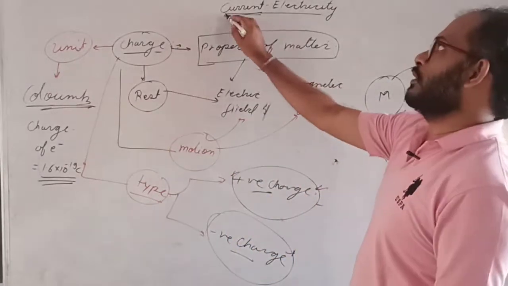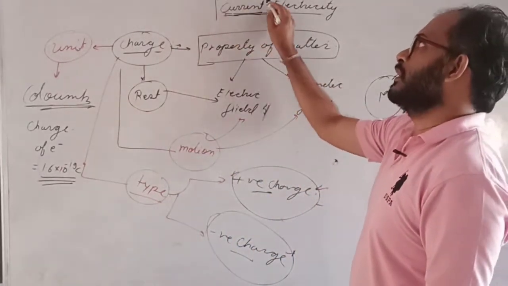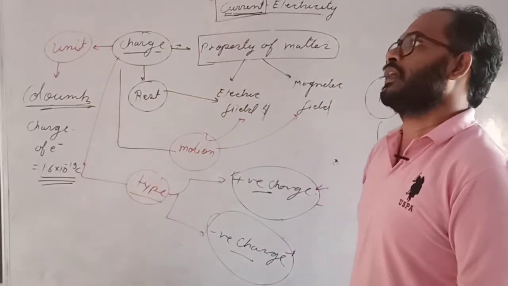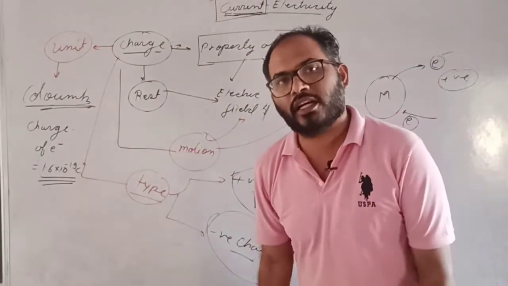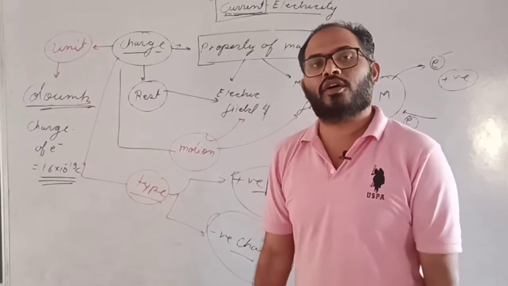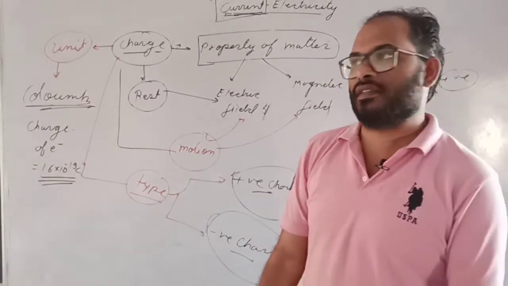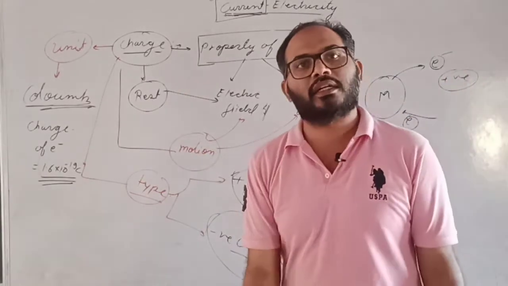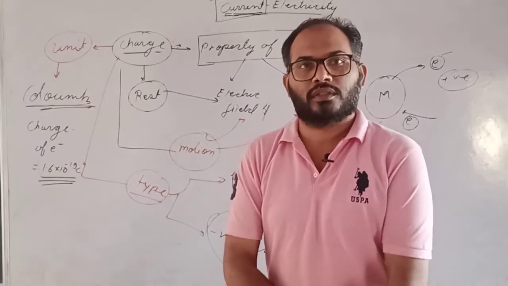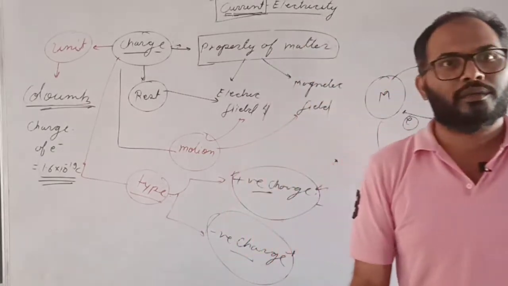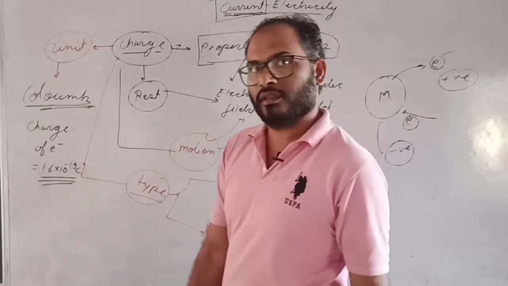We have discussed the current, and current flows in the conductor when it has a flow of charge. Current is defined according to the flow of charge. That's why we have discussed the charge. Is that clear or not? Okay. Let us discuss.